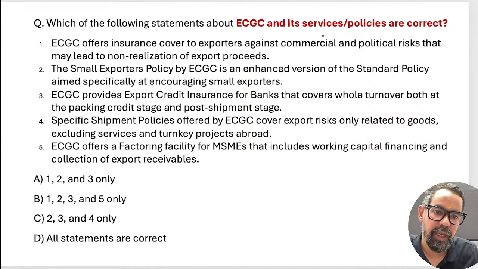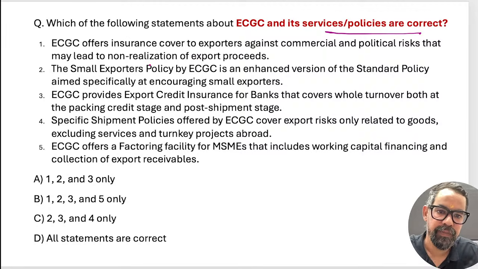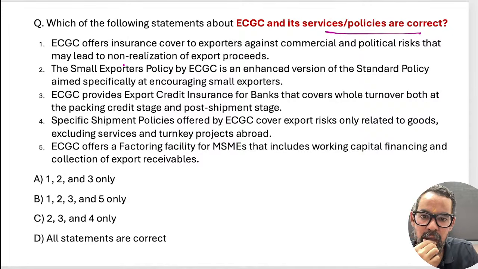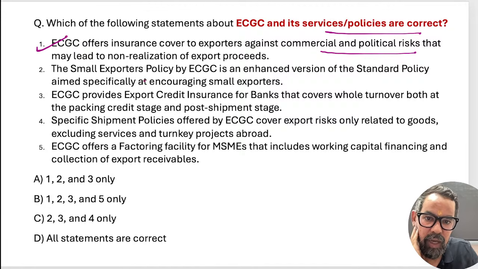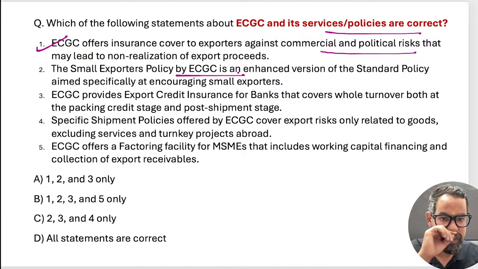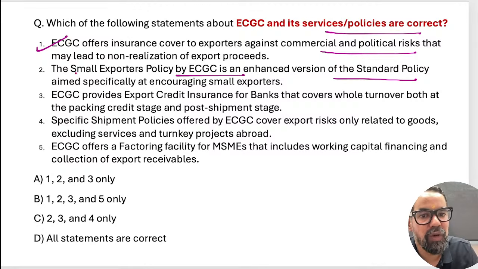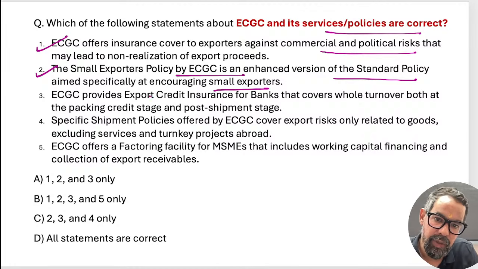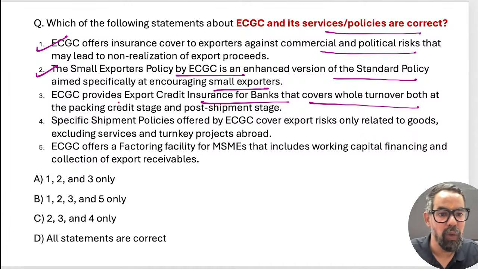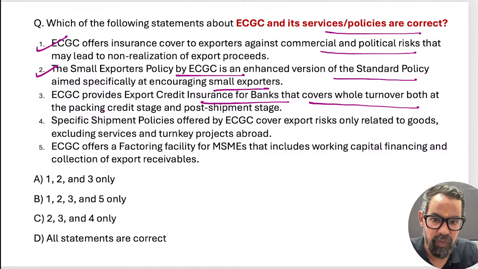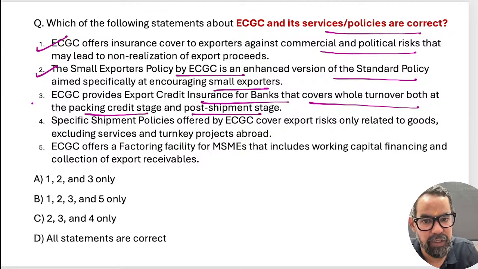So ECGC and its services policies. ECGC offers insurance cover to exporters against commercial and political risk. The small exporter policy by ECGC is an enhanced version of the standard policy for small exporters. Then the next one: ECGC provides export credit insurance for banks that covers whole turnover, both at the packing credit and the post shipment stage, right?